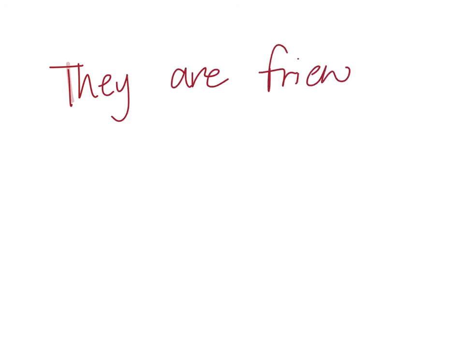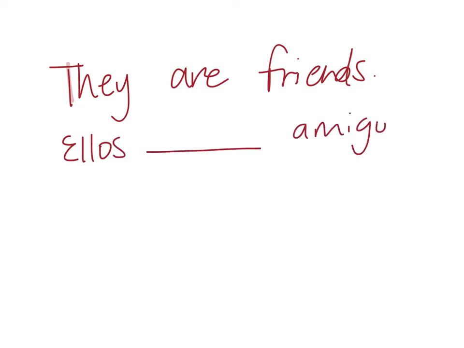Here's a new one then. How would you translate this sentence? They are friends. It would be ellos blank and then amigos.